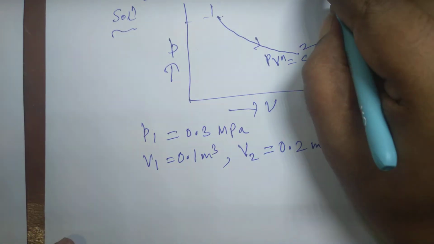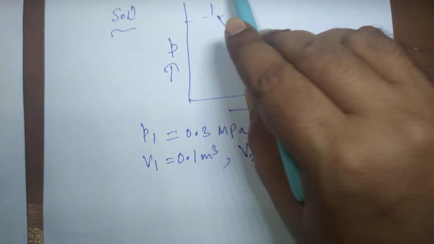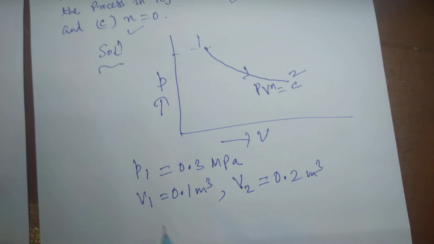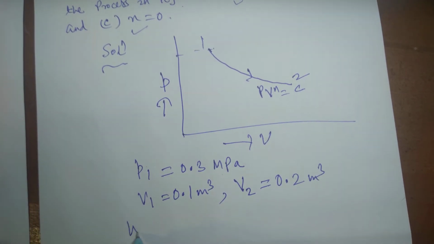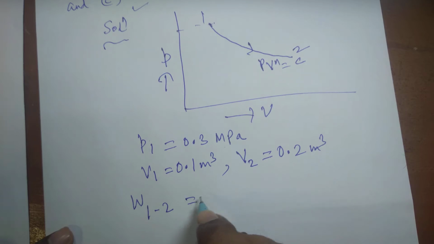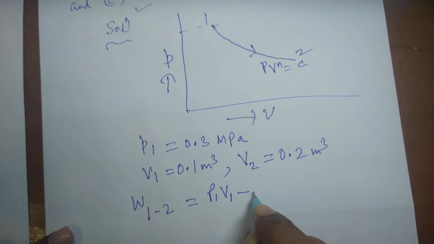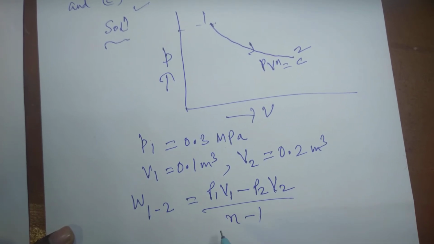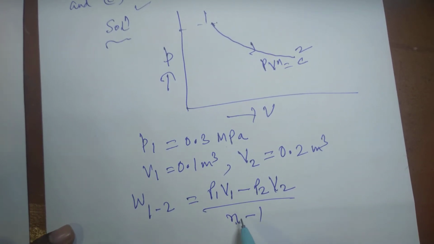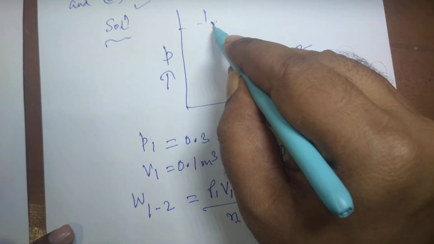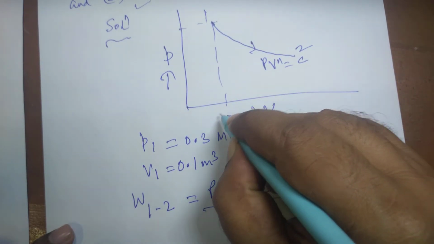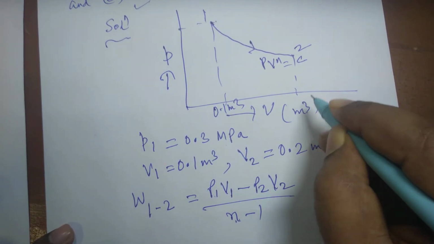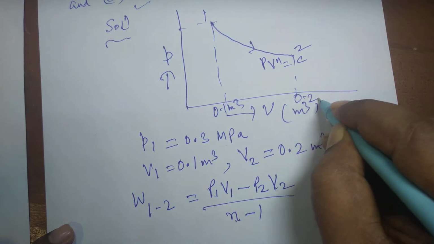So we have to find the work for the process in kilojoule if n is equal to 1.5 first. As I just derived the formula, W12 equal to P1 V1 minus P2 V2 divided by n minus 1. Suppose n is equal to 1.5, and P1 and V1 are also given. V1 is 0.1 meter cube and V2 is given to be 0.2 meter cube.